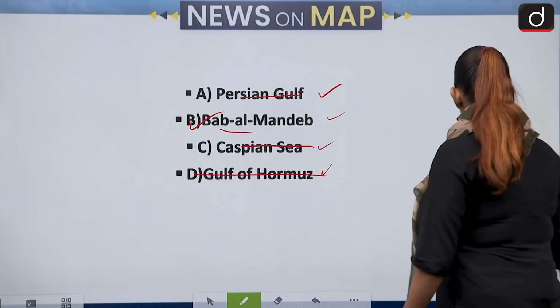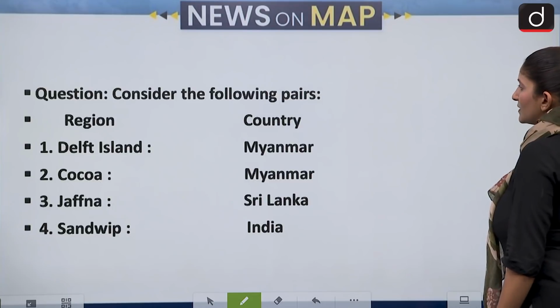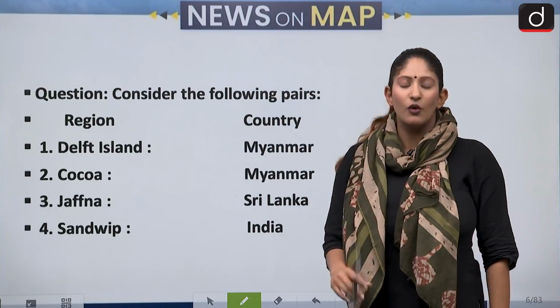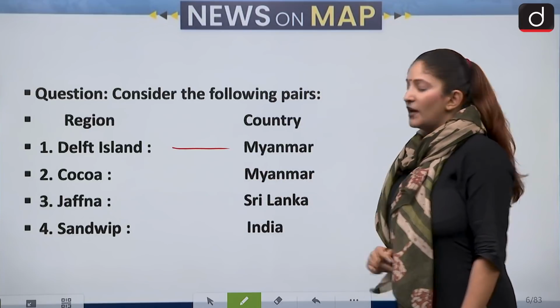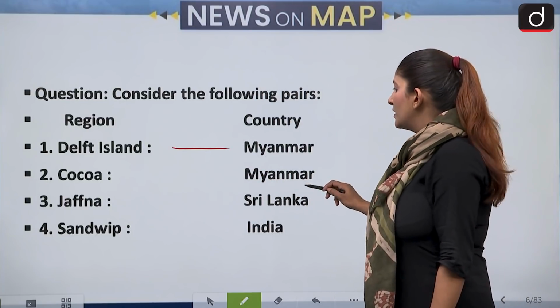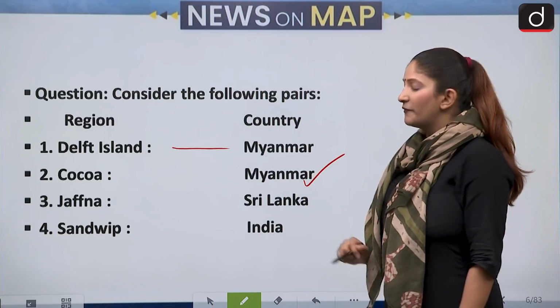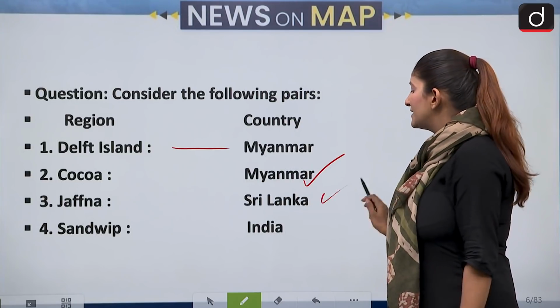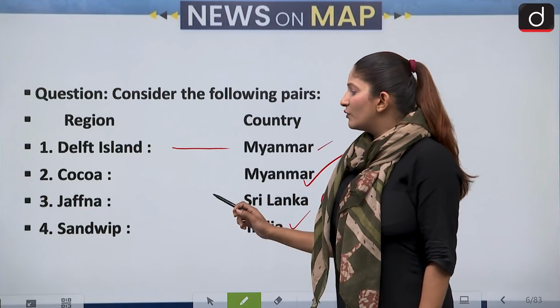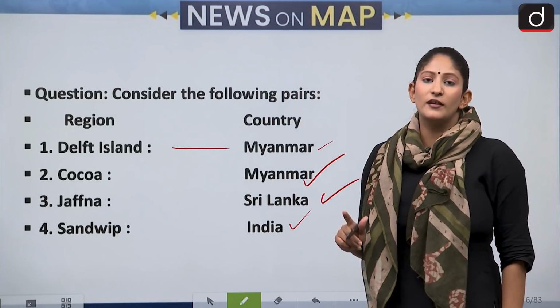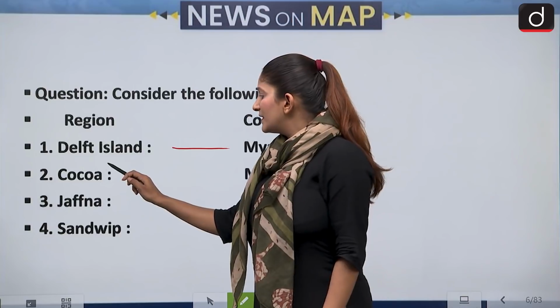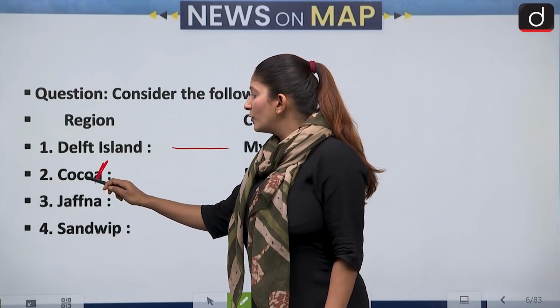Let's move on to our next question, which is, let's see, we have to match the region or the islands with the country they belong to. Delft Island, Myanmar. Coco Island, Myanmar. Then Jaffna, Sri Lanka, and Sandwip, India. So let's see, Cocoa Island or Coco Island. Okay, don't get confused between that. So basically, here we are talking about Coco Island.